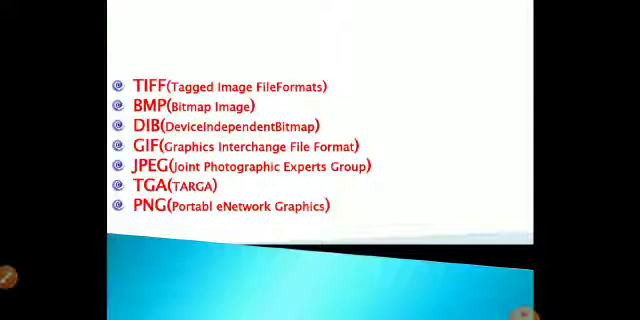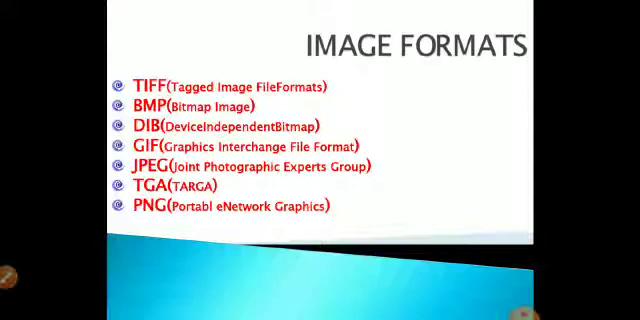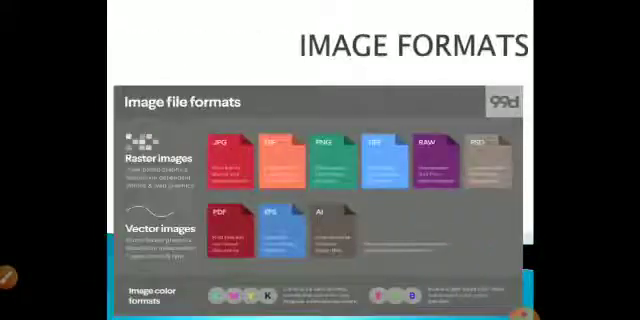We are going to see about image formats. What are the image formats? How are image files stored in a computer? Every file is stored in bits and bytes. In bits and bytes, how can an image be stored, and how can we represent those images with the help of image formats? We are representing image formats such as TIFF, BMP, DIB, GIF, JPG, TGA files. You can see the image formats here on the screen.